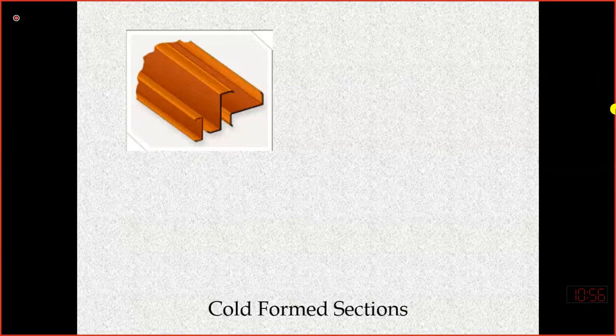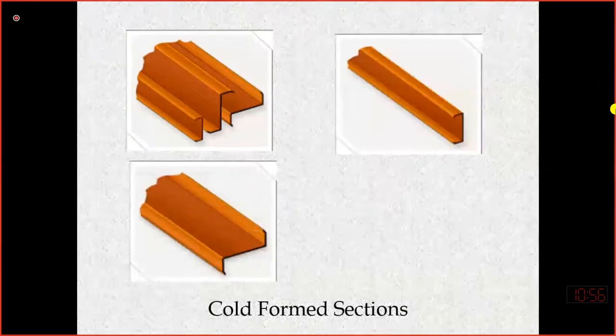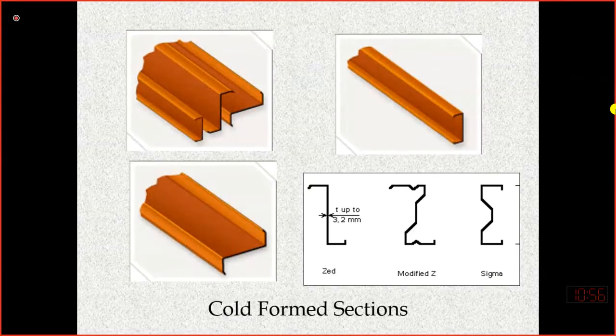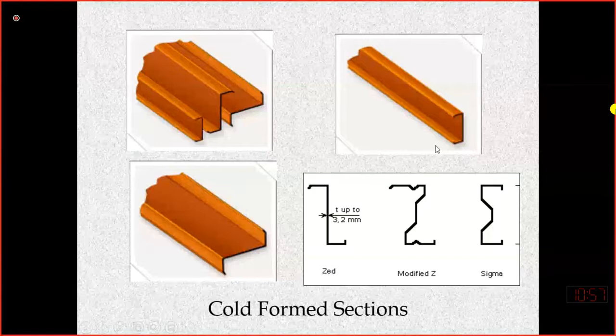There is another type of steel section which is referred to as cold form section. Why are they cold form? Because they are made at room temperature. Actually, we have steel sheets, very thin steel sheets, and we cut the steel sheets and press them in a press, and after pressing and providing the bend, we attain this type of shape.